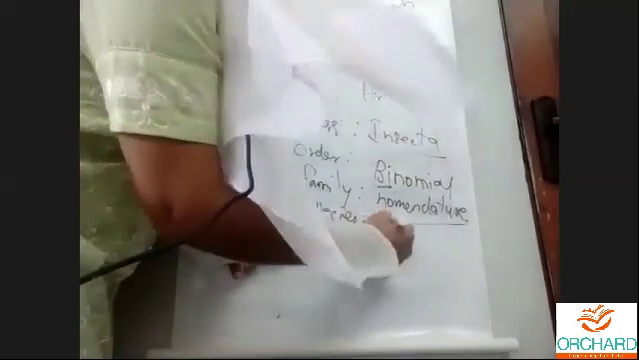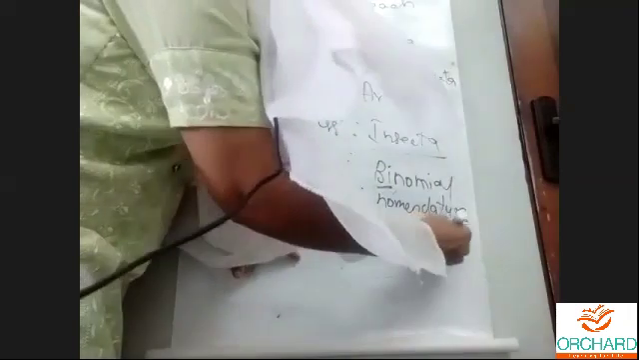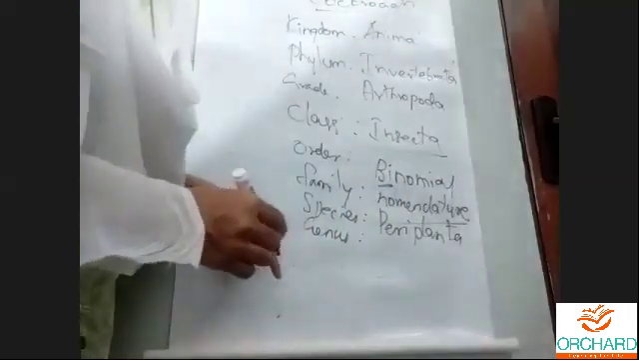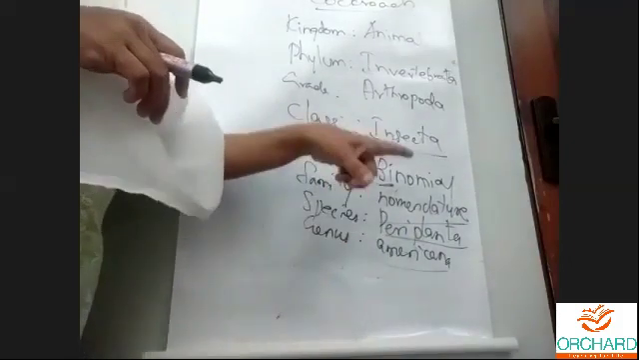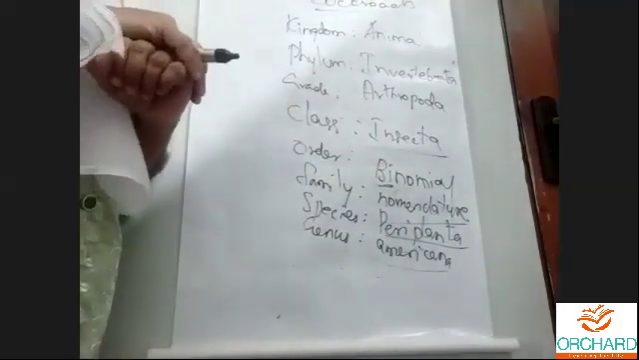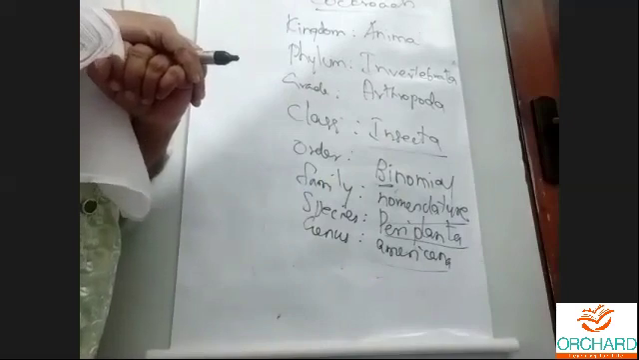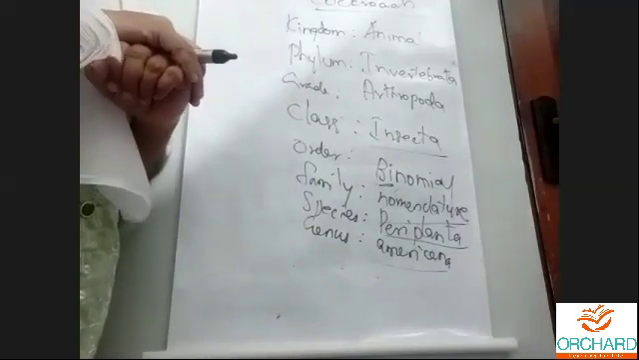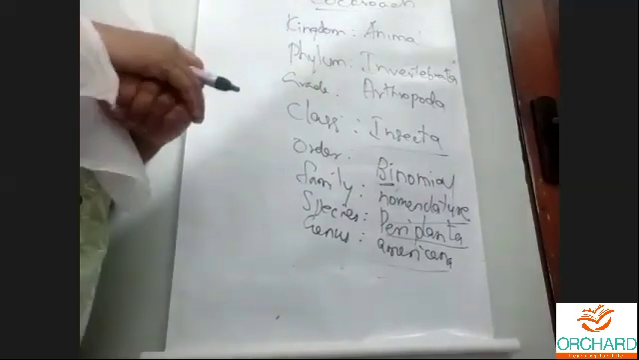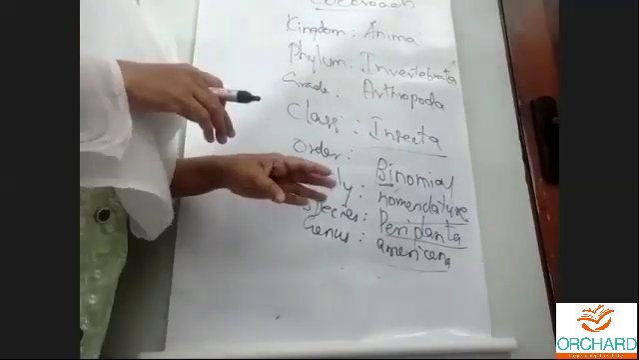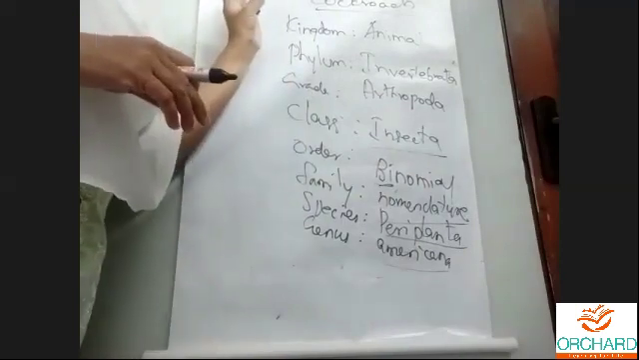So Periplaneta is the species name. What is the genus name? Americana. So when we say Periplaneta americana, the zoologists can very easily understand that they are going to learn about cockroach. Got it, children? Did you understand? Do you understand the classification?